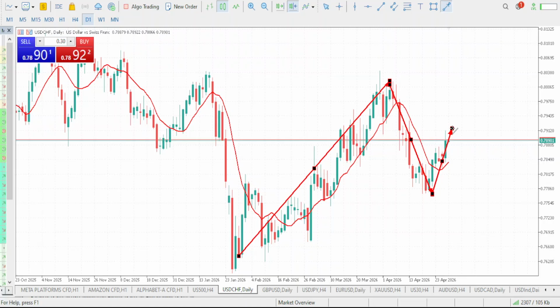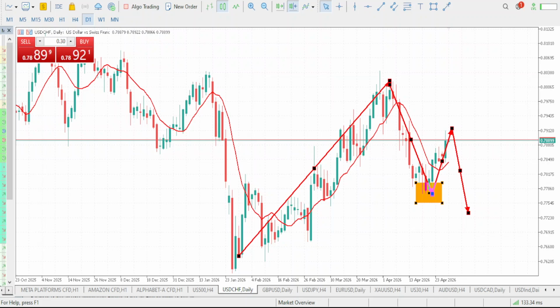Once the lower high plays out, guys, have it in mind that market will eventually drop to form a new lower low. Once the lower high plays out, look for your sell setup that will make market drop to form a new lower low, thereby taking out this low. So above all, a bearish move for the day is what we should be expecting on USD Swiss franc. Could there be changes to this prediction? There's a possibility that there will be changes.